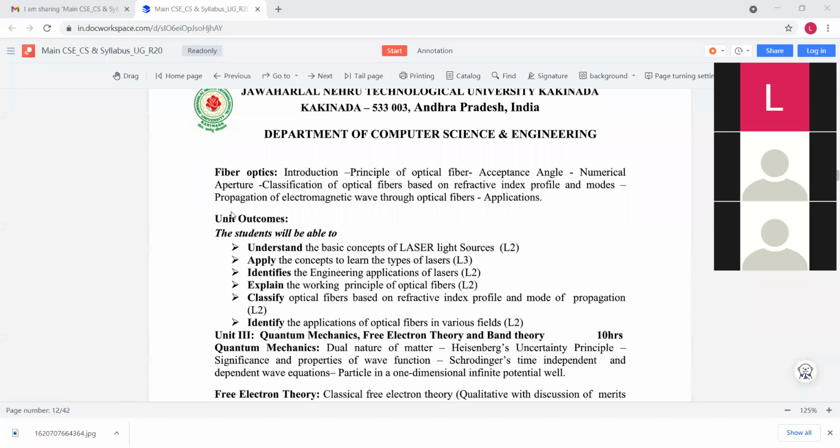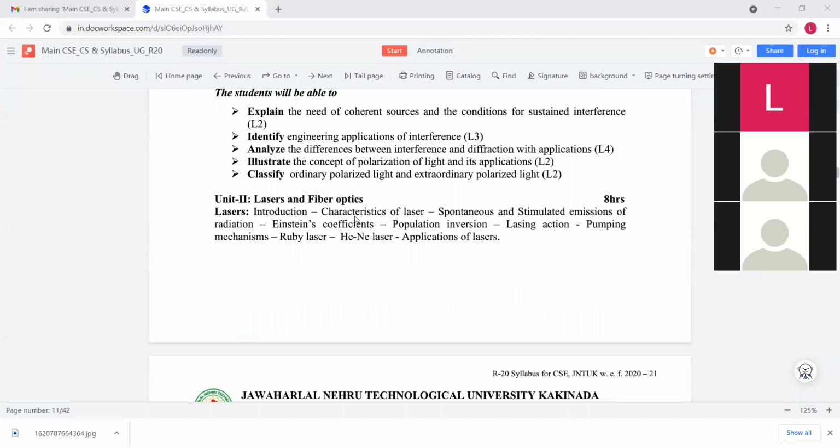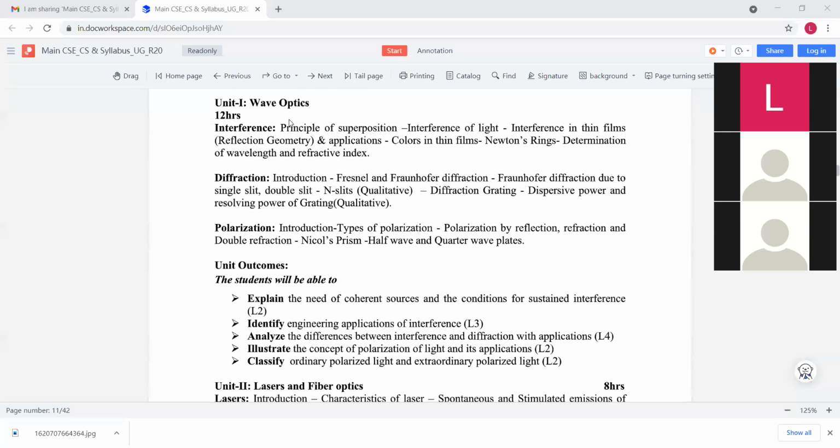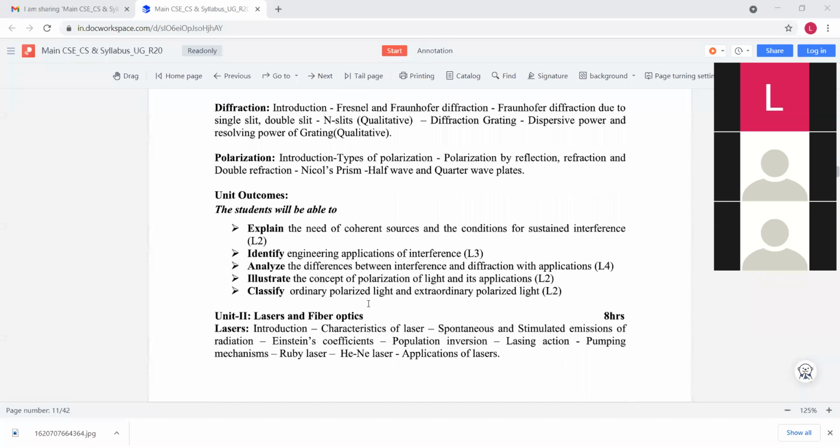And also we discuss one of the most important applications of optical fiber, that is how electromagnetic waves are propagated through the optical fiber, and various applications in various engineering fields are also discussed in this chapter. So overall, the first 2 chapters are completely based on optics, that means light.